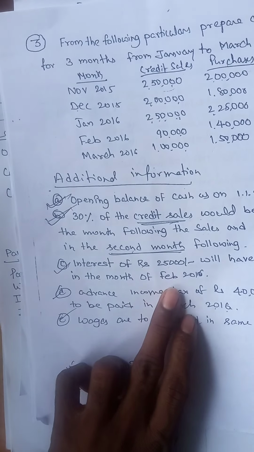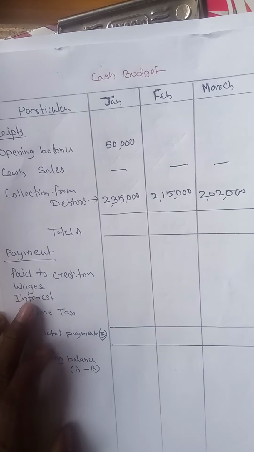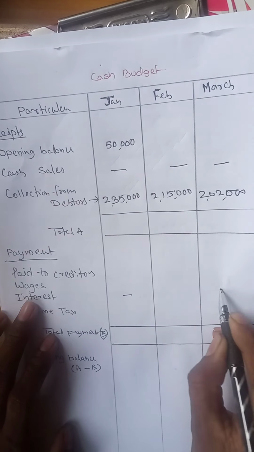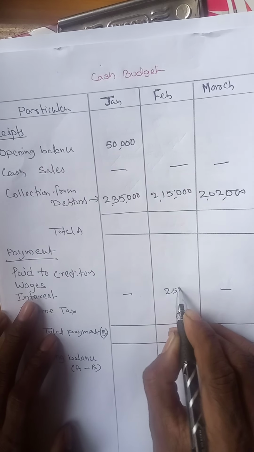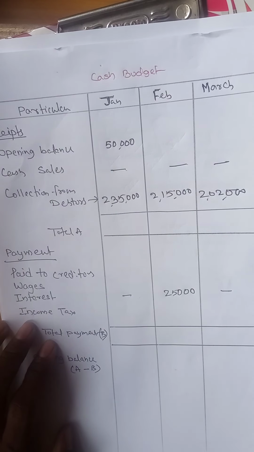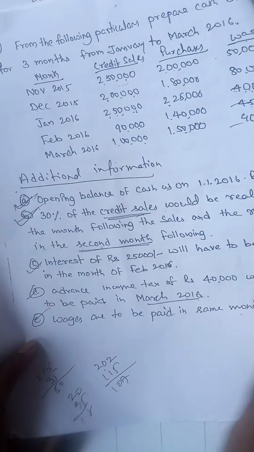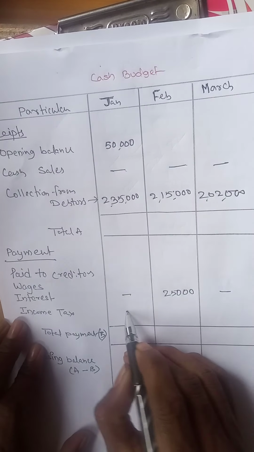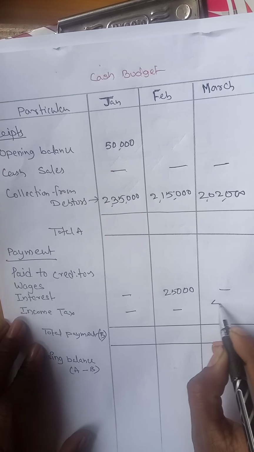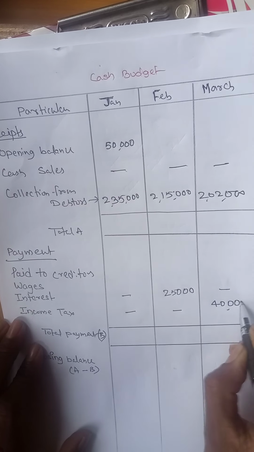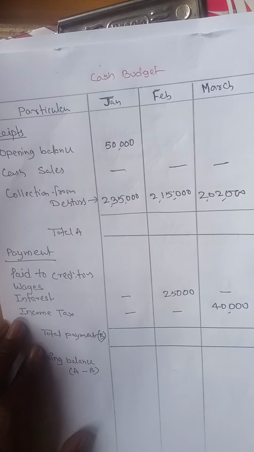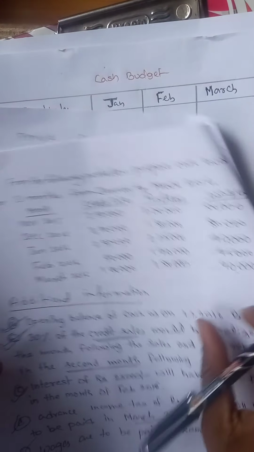Next, interest of rupees 25,000 has to be paid in the month of Feb. Clear? Next, advance income tax of 40,000 is to be paid in the month of March. Okay, payments. Next, wages are to be paid in the same month.